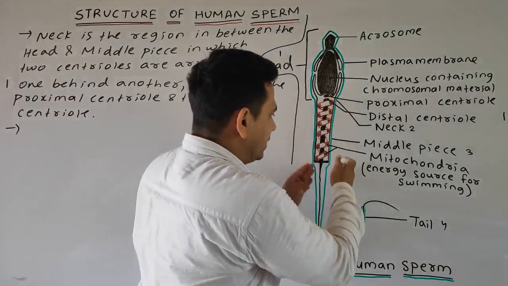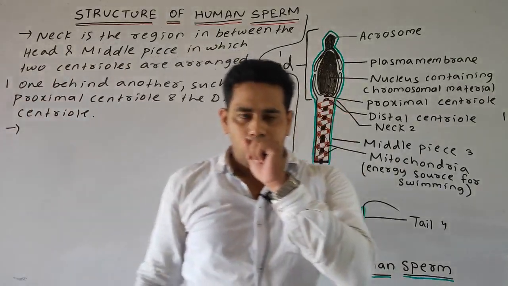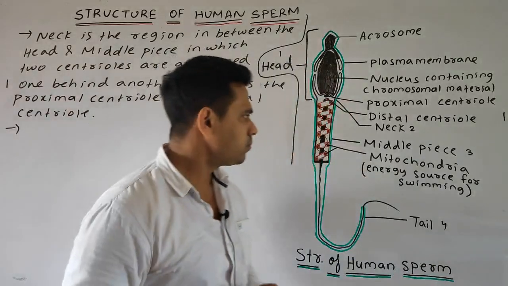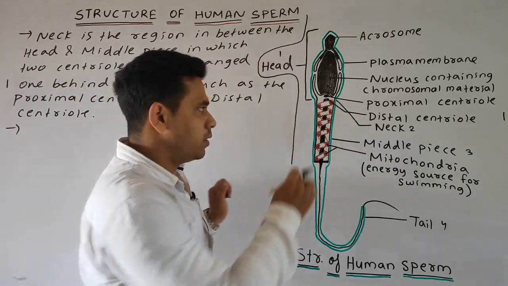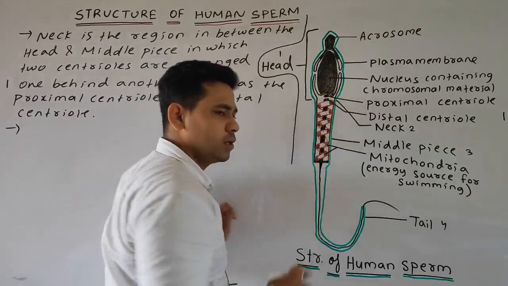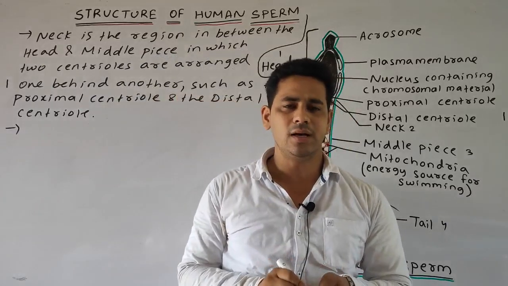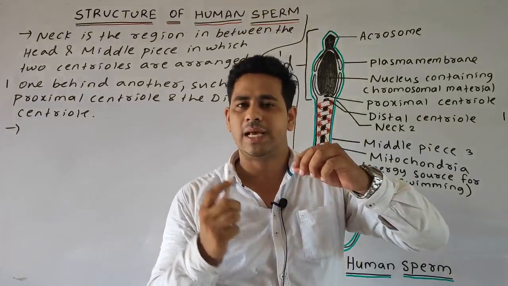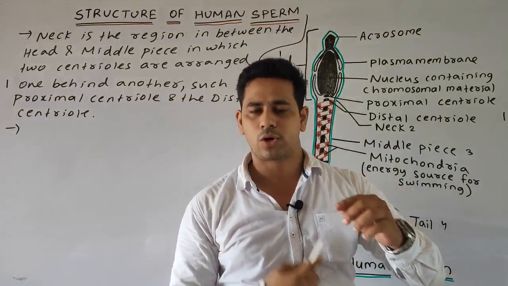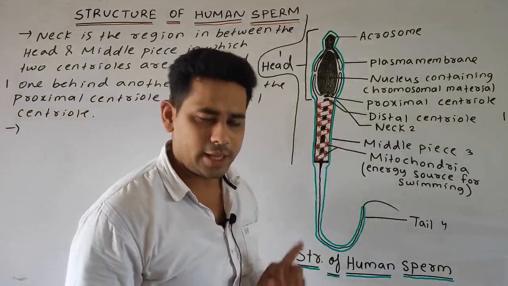Then you can see this is the middle piece. Students, the middle piece consists of the compact mass of mitochondria, or simply the mitochondria are clumped together, which forms a single mitochondrial cord, which is coiled around the axoneme or the axial filament.